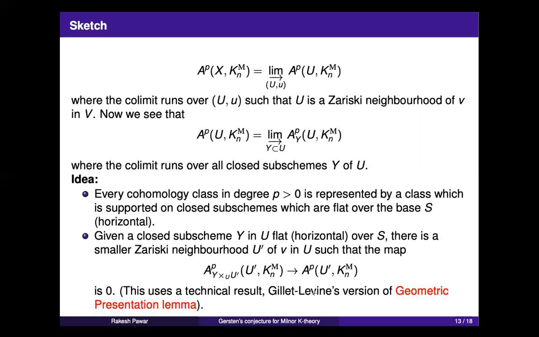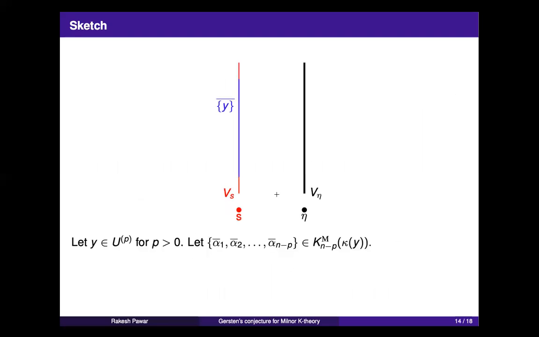So the second idea I won't be able to explain because I'm short of time. This involves something called the geometric presentation lemma, an older version by Gillet and Levine. And for the result that I show, I use a sort of generalization of this called a version of Gabber's presentation lemma. So I won't be explaining the second piece, but I will try to explain the first idea, how to spread a cohomology class supported on a vertical closed subscheme to a cohomology class on closed subschemes which are flat over S.